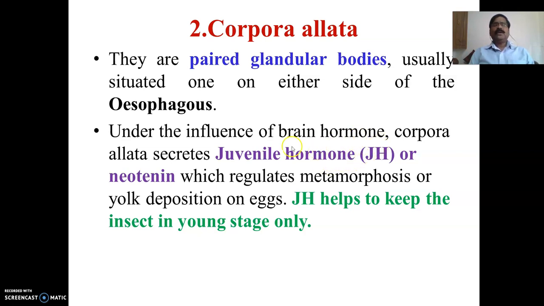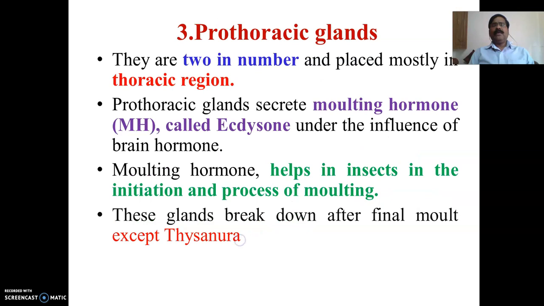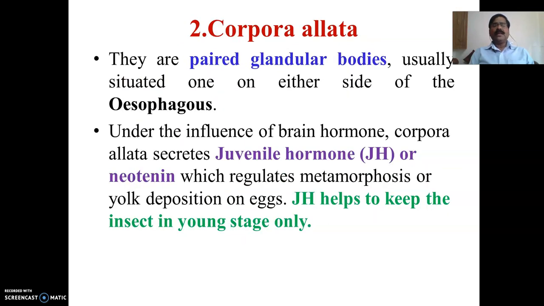And this juvenile hormone is also known as neotenin, which will regulate the metamorphosis and also yolk deposition on the eggs. And what is the main role? Juvenile hormone helps to keep the insect in the young stage only. Whenever juvenile hormone is present, or whenever corpora allata is very active, the insect will try to be in the young stage only. Now if the insect wants to change to another instar or the other stage, the hormone level should be very low or sometimes it should be absent.